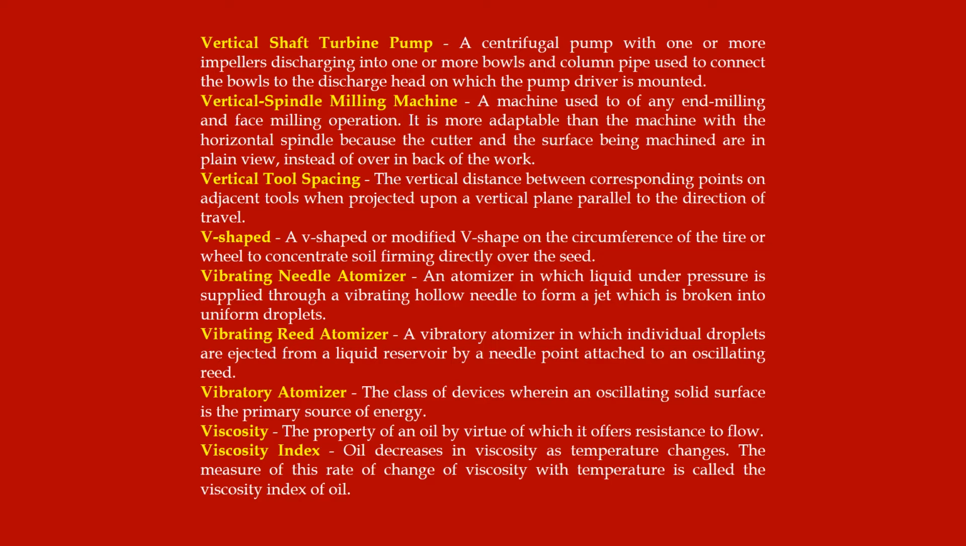Vertical tool spacing, the vertical distance between corresponding points on adjacent tools when projected upon a vertical plane parallel to the direction of travel. V-shaped, a V-shaped or modified V-shape on the circumference of the tire or wheel to concentrate soil firming directly over the seed.